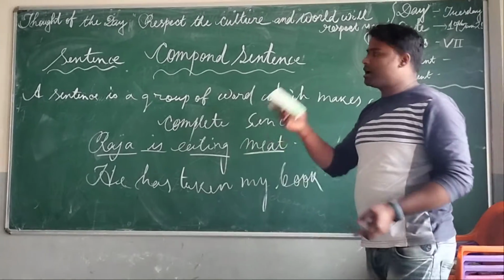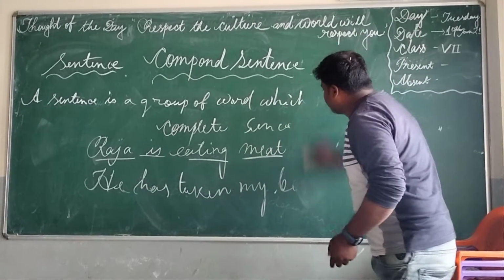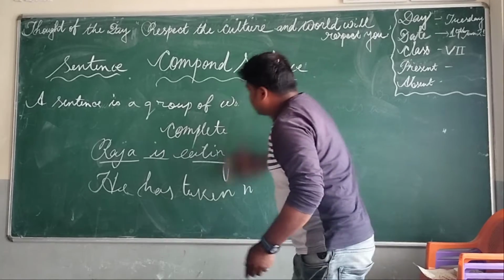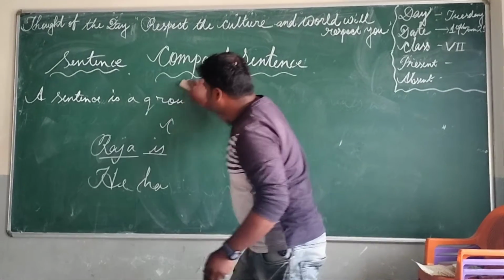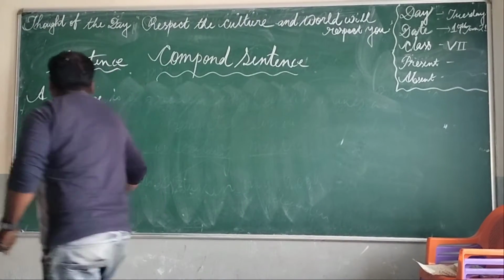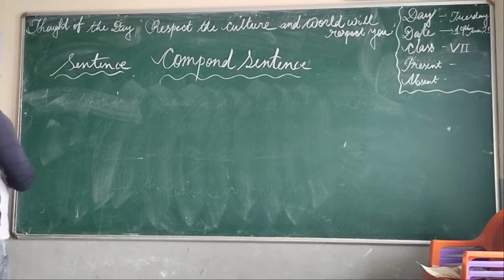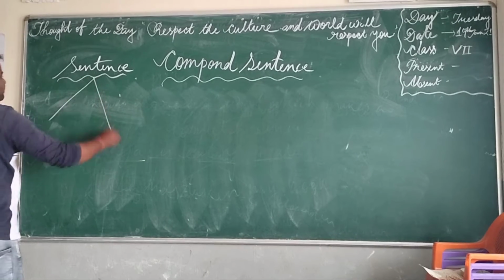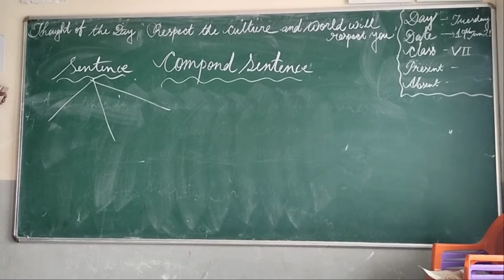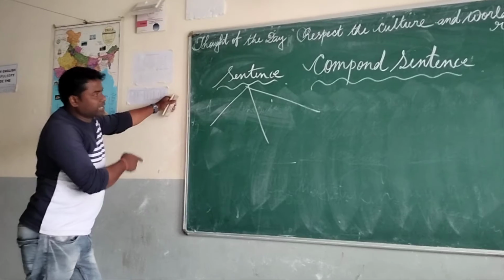Also I have discussed in the previous class what the types of sentences are. In order to know the types of sentence, I have also made a similar diagram yesterday.